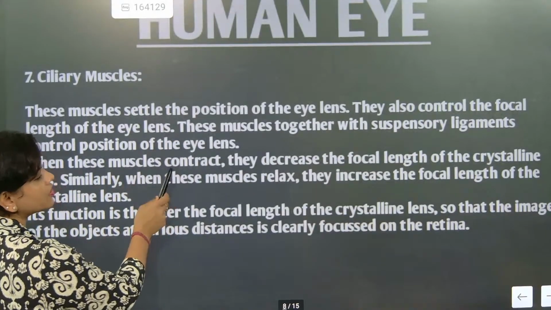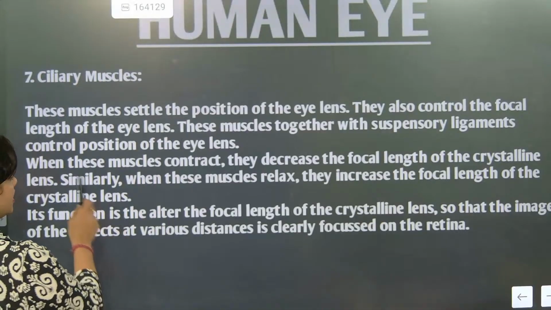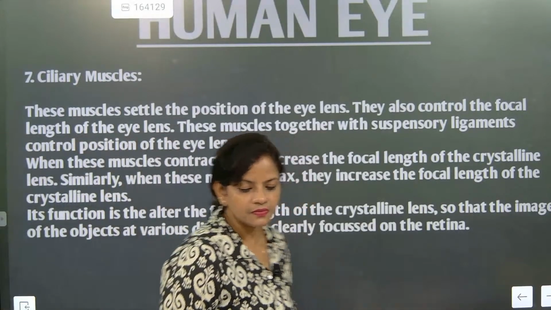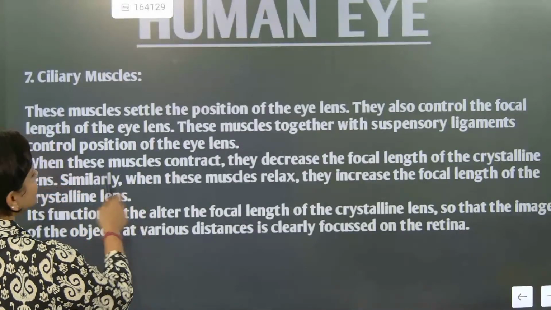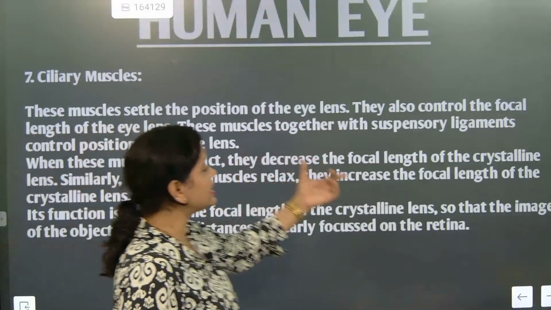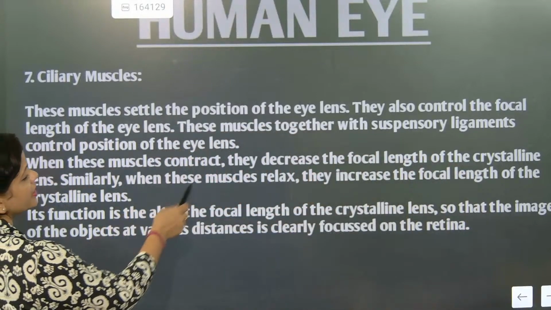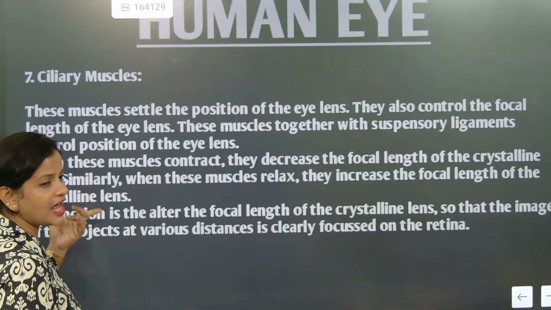Now when these muscles contract, they decrease the focal length of the crystalline lens. Understood? Similarly, when they relax, they increase the focal length of the crystalline lens.